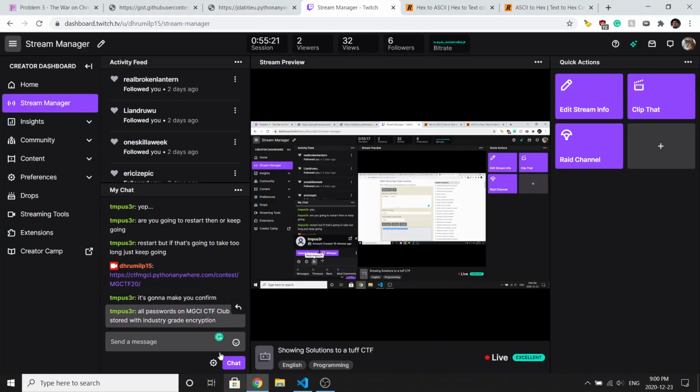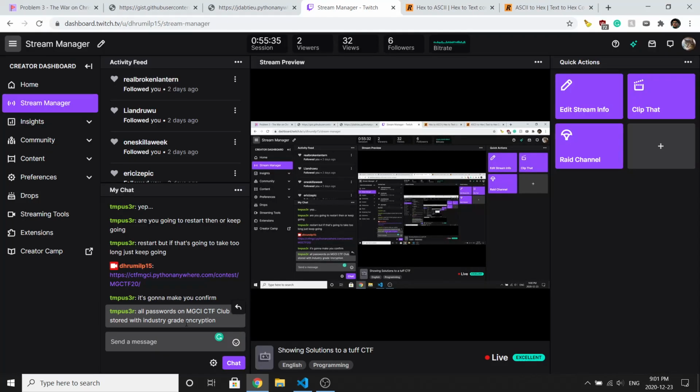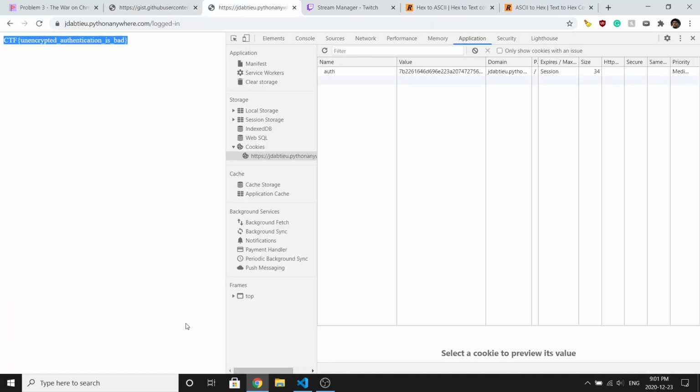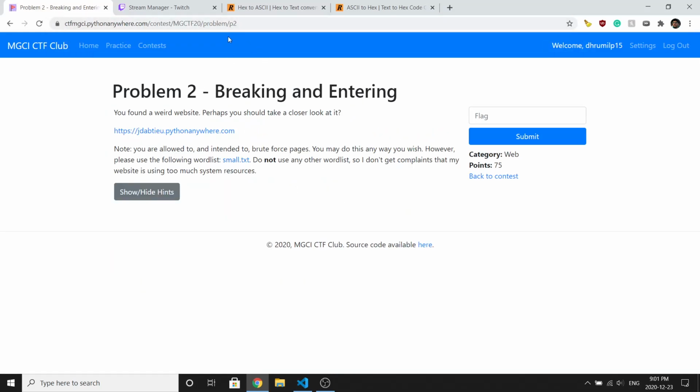It's gotta make you confirm all passwords on MGCI CTF Club are stored with industry-grade encryption. You can just tell us what the encryption is, right? It's probably like what? AES. No, AES wasn't crack. I think it's AES, right? Or the better encryption. I don't know. Right, we were on problem 3. We did problem 2. I think, yeah, we just did problem 2.